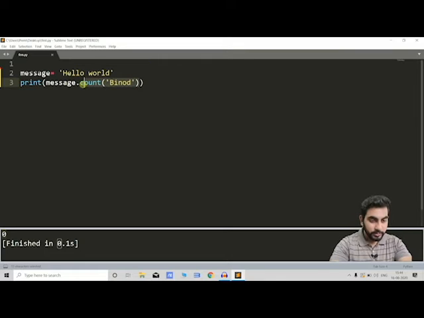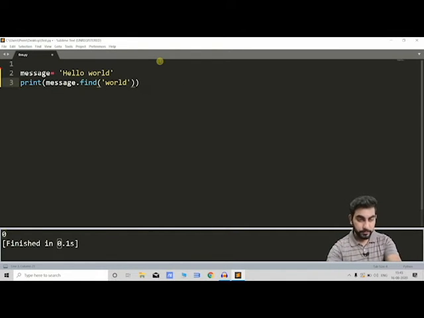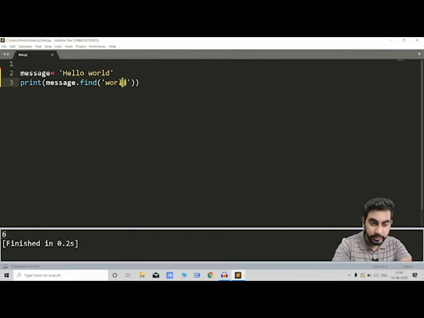And in order to find the location of the text, you can use the function find, and you can find the index of, like here I wanna say world, and just run it, and this will say 6. The world starts from 6th index. We can also insert here a character like L, and this will say second.